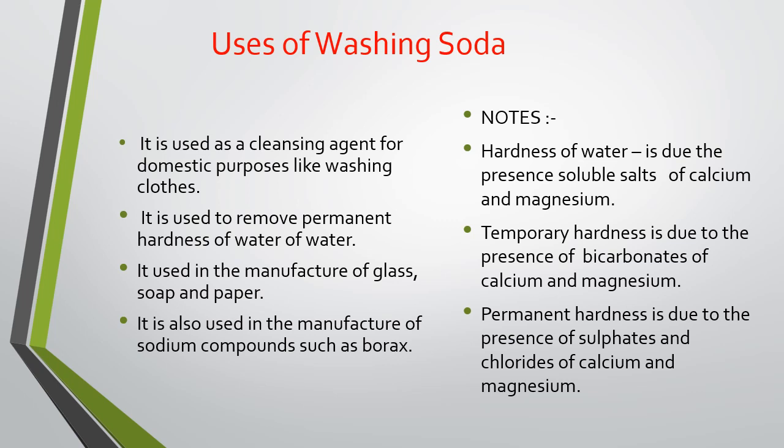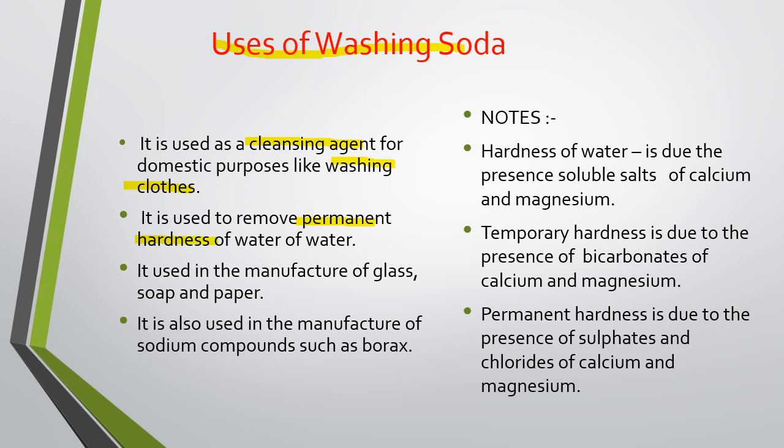Now next, uses of washing soda. Children, washing soda has several uses. First use, it is used as a cleansing agent for domestic purposes like washing of clothes. At home, we can use washing soda to wash the clothes. Second, it is used to remove the permanent hardness of water.